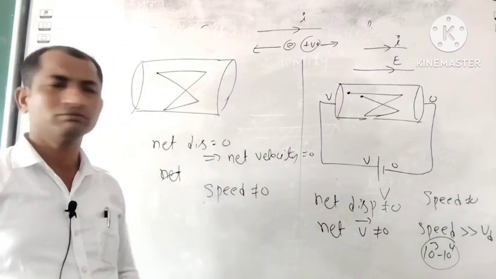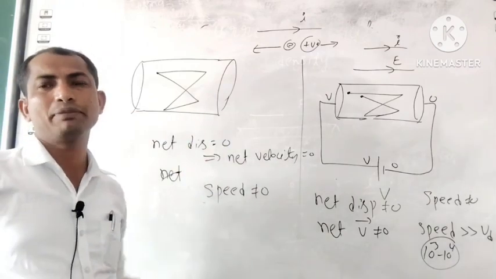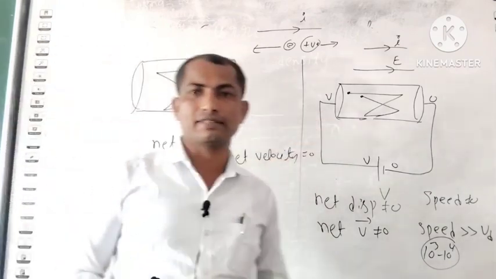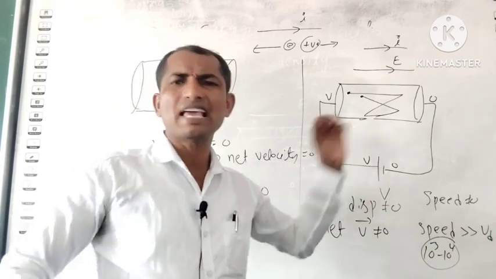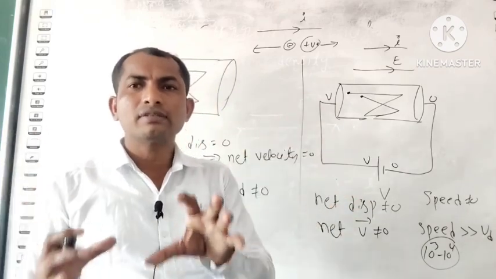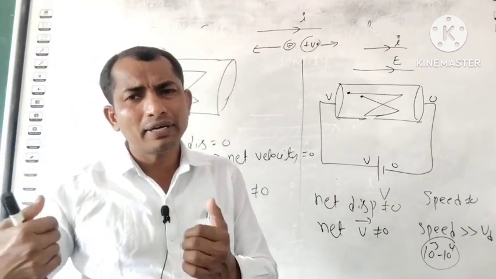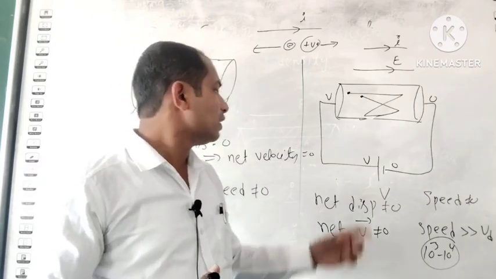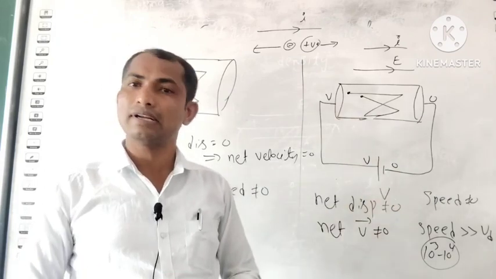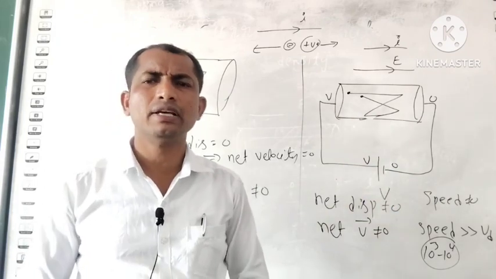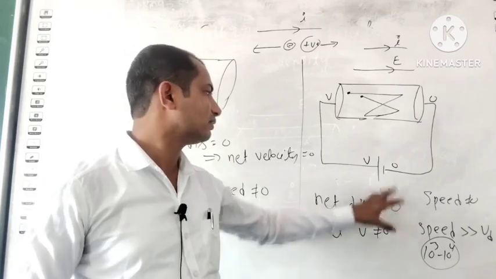Before connecting the battery, net displacement is equal to 0. That means net velocity is equal to 0, and speed cannot be 0. But when we apply some potential across the conductor, some force is applied on the electrons by the electric field, and they get a little bit displaced. That means drift. Now this net velocity is called drift velocity. What is the definition of drift velocity? It is the average velocity of all the electrons in the direction opposite to the electric field.